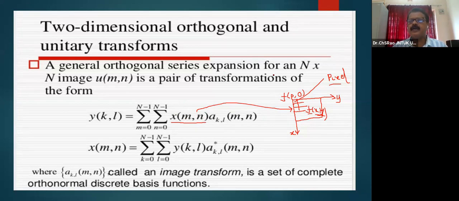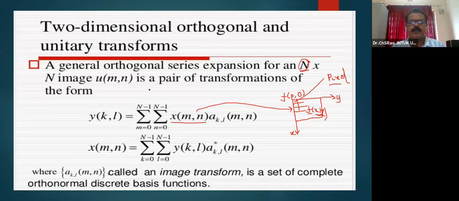For an image of size n by n, U of mn is a pair of transformations, a general orthogonal series expansion for an n by n image.